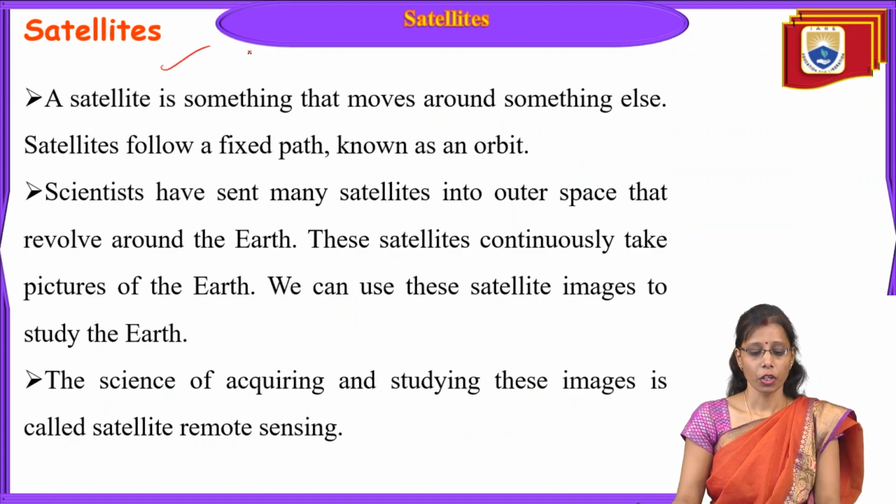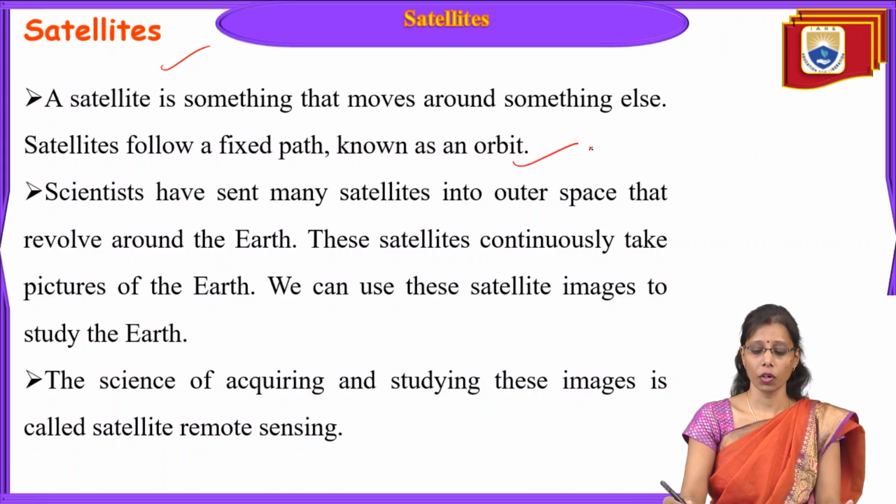What are satellites? A satellite is something that moves around something else. It has to follow a fixed path, and that is known as an orbit. The satellite will be fixed to an orbit and will keep on rotating in it, following its own path without any contact or touching of the object. That orbit is in space, where the satellite rotates and keeps on capturing information while rotating in the orbit.